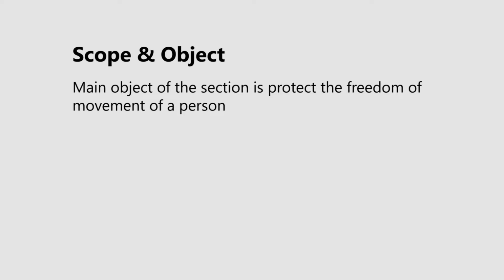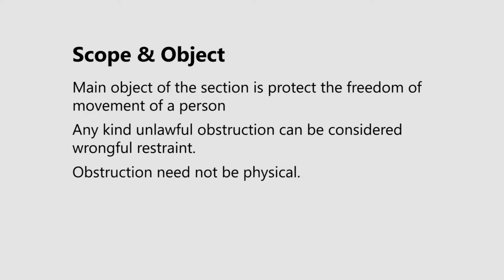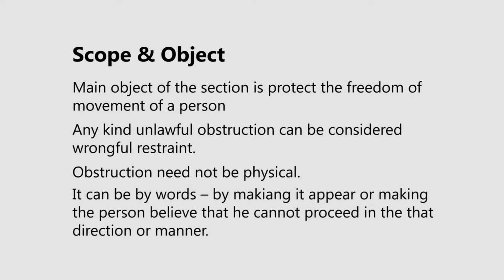So, what is the scope and object of wrongful restraint as provided under Section 339 and its exception? The main or the primary object of this section is to protect the freedom of movement of an individual. Any form of unlawful obstruction can be said to be the domain of wrongful restraint. Obstruction, however, need not be physical. It can be by words, by gestures.